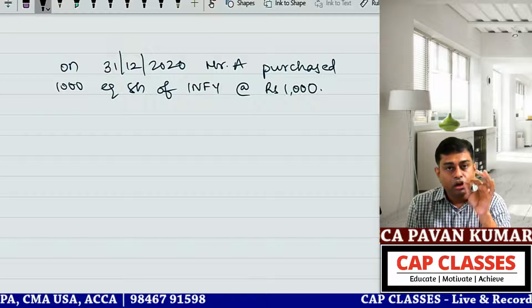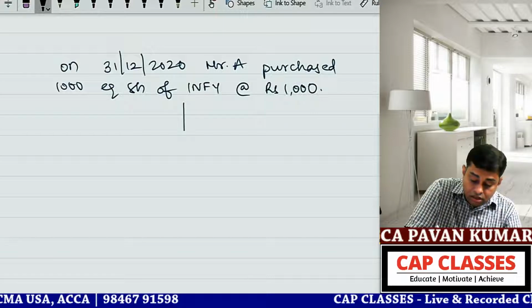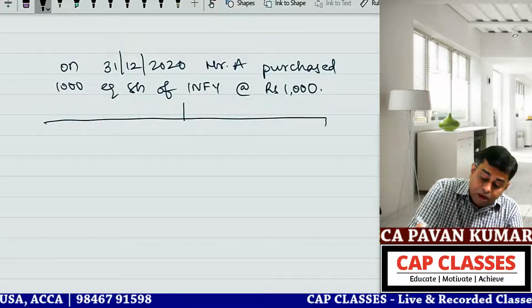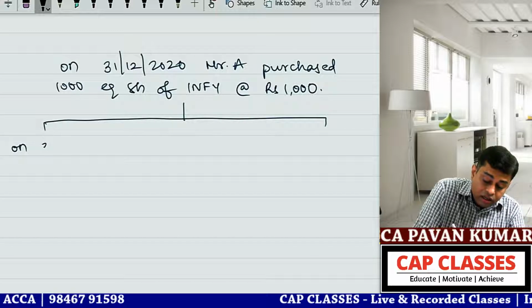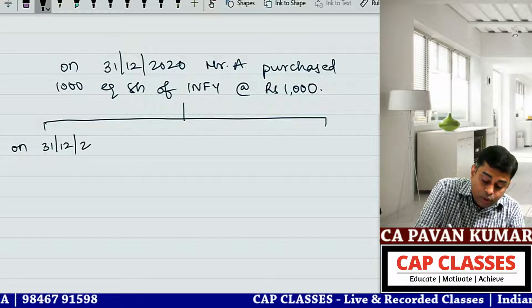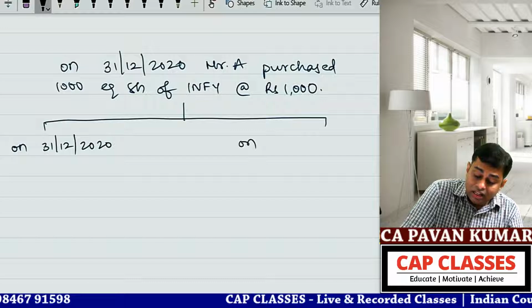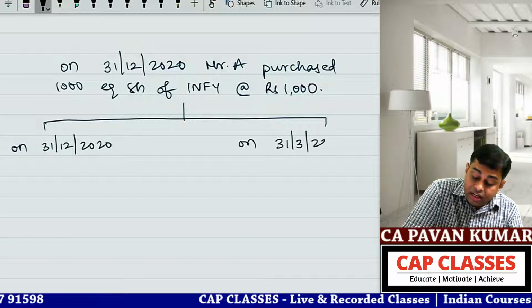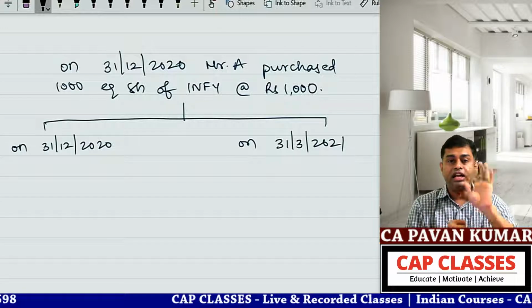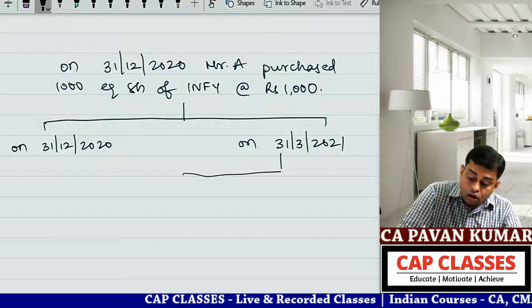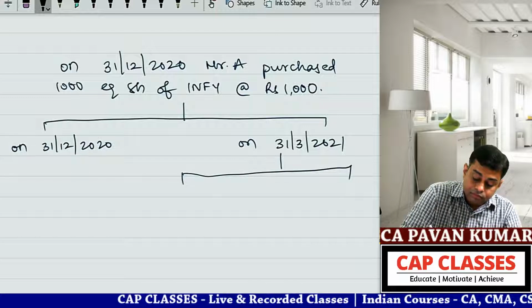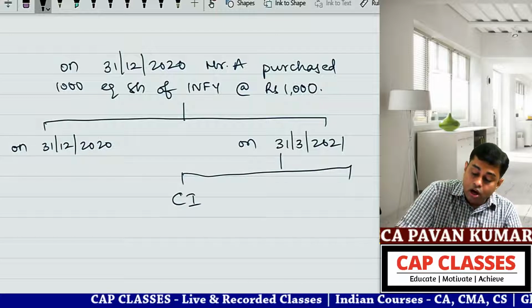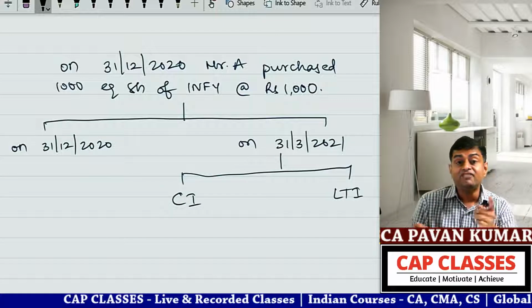Whether it is a short-term investment or long-term investment, the accounting is the same on the first day. Then on 31/3/2021, the next balance sheet date, long-term and short-term come in. Is it a current investment or a long-term investment? Based on that, valuation differs.